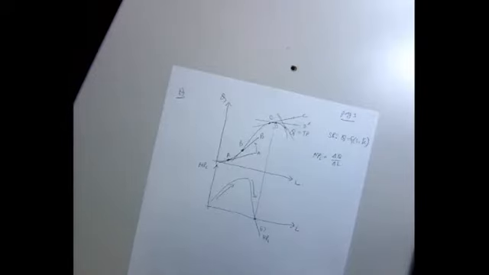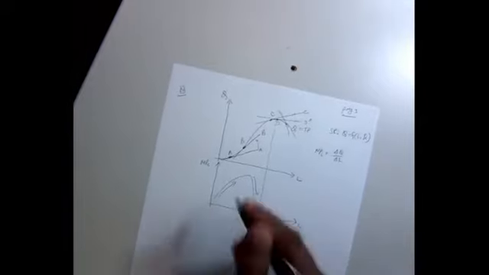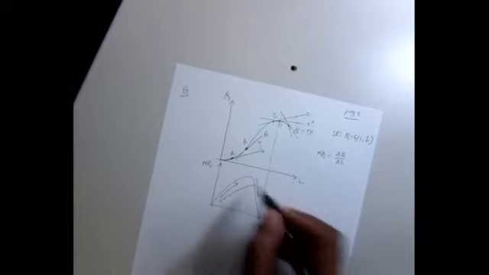Is that clear? Okay. Now, if that's the case, the average product of labor behaves exactly the same way. So what does that mean? Initially, 1 unit of labor works with a huge amount of capital, so it should go up. But as you increase more and more labor, it will get less and less capital to work with, so average product of labor will start falling. Is that clear? Okay. So if you look at this carefully, you'll find that the average product of labor curve looks like this.